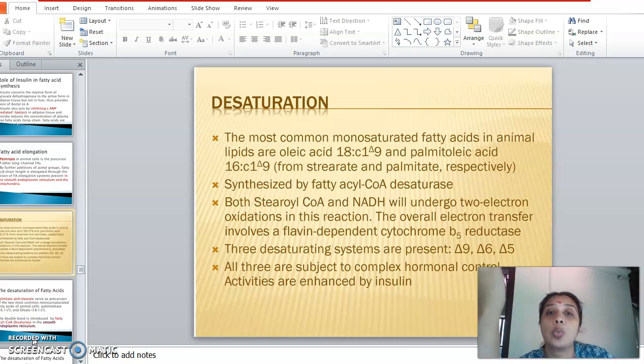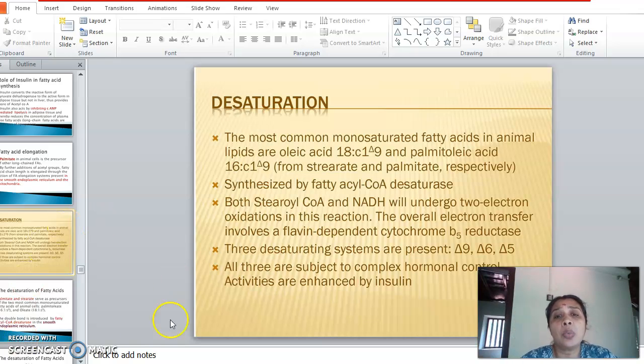So as soon as they are synthesized, what happens? Desaturation occurs, or introduction of double bonds occurs, at specific positions. And this is carried out by another set of enzymes, again present within the microsomes, known as microsomal desaturases. So how do the desaturases bring about the introduction of a double bond in a saturated fatty acid? That's what we are going to study today.